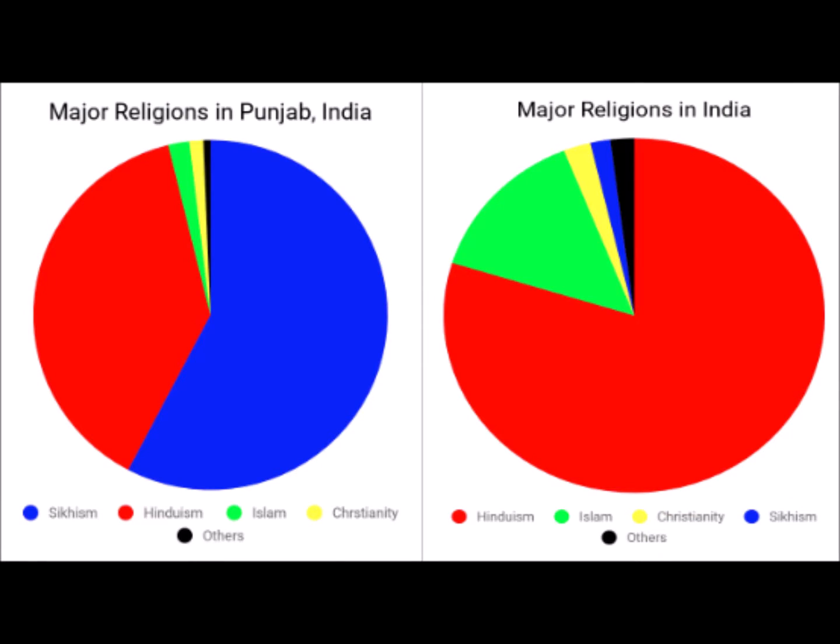The main driving centrifugal force of the Sikh separatist movement is the difference in religion between the people of Punjab, India, and the rest of India. 58% of people living in Punjab, India are Sikhs, with only 38% Hindus, while India as a whole is 80% Hindu, 14% Muslim, and only around 1.5% Sikh.